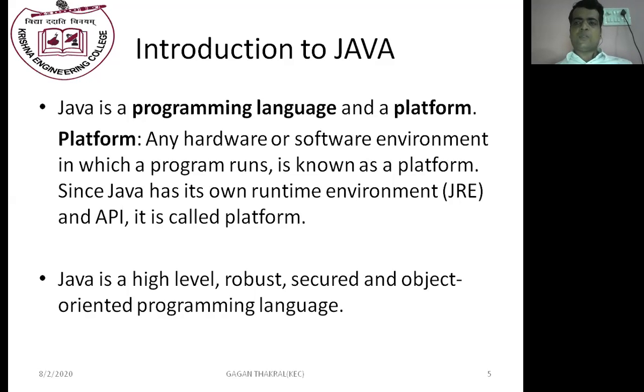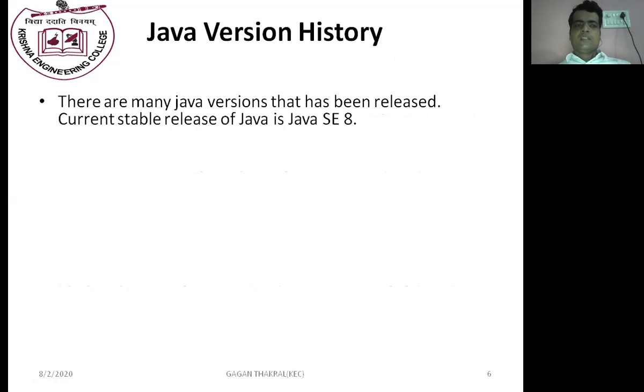Initially, Java was known as Oak, O-A-K. Oak is also the name of a tree. Initially Java was known as Oak, and after some time, it became known as Java. Java version history. There are many Java versions that have been released. Currently the stable release of Java is Java SE8.